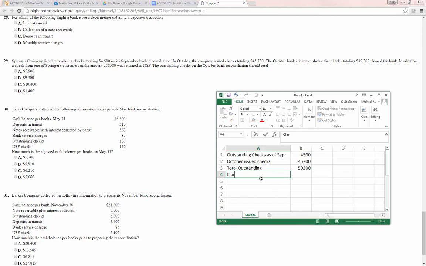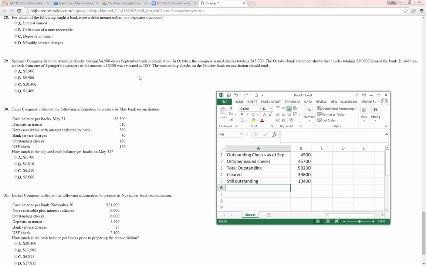If the amount that cleared the bank is 39,800, the amount still outstanding will equal the total amount that was outstanding minus any that cleared, or $10,400.